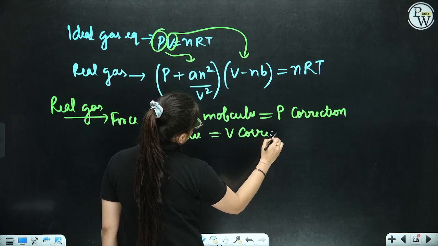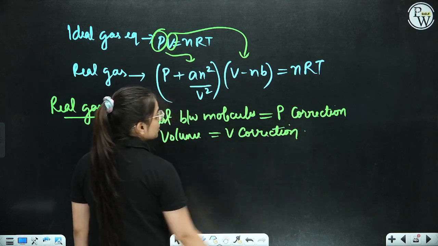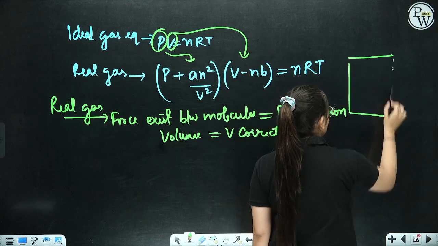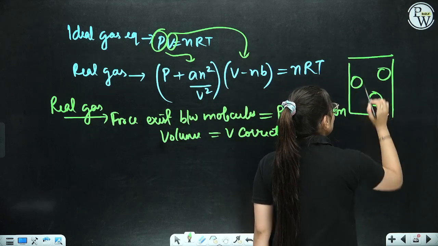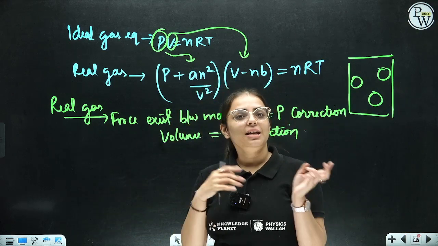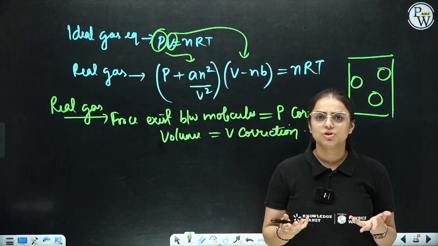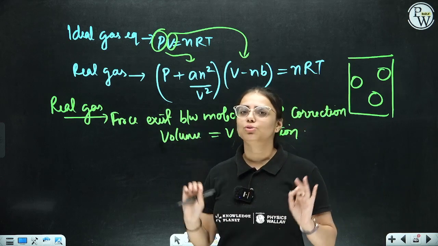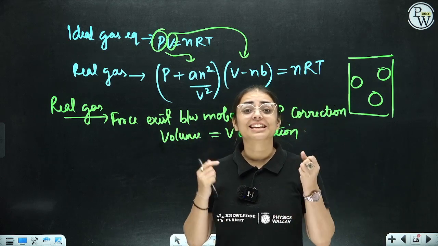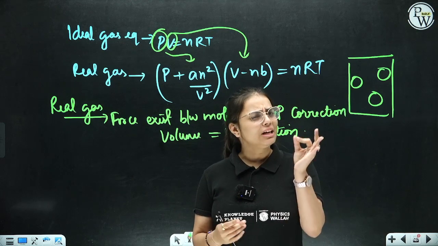Now, in the pressure correction term, let's understand, according to KTG, what was happening. If we have some molecules, they were saying that they don't have any forces of attraction or repulsion, so they will only strike the walls of the container. But I am saying in reality, they have forces of repulsion and a very few forces of attraction.